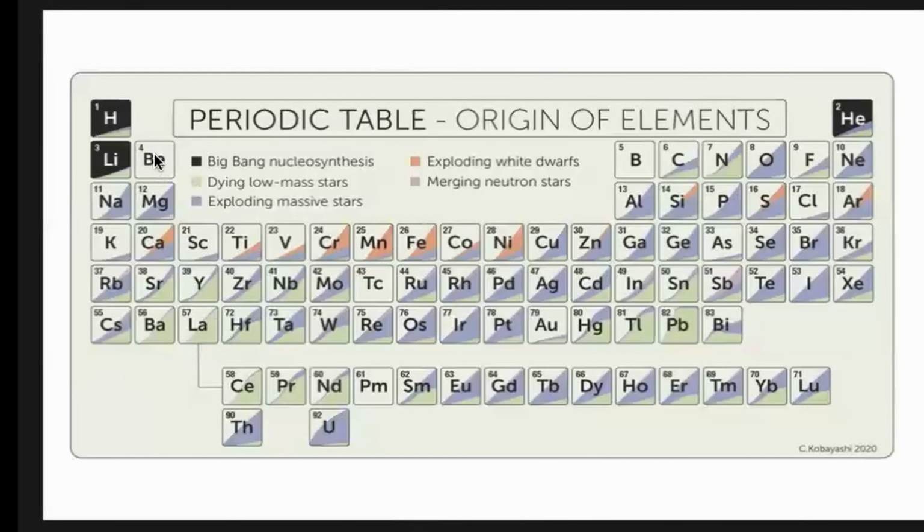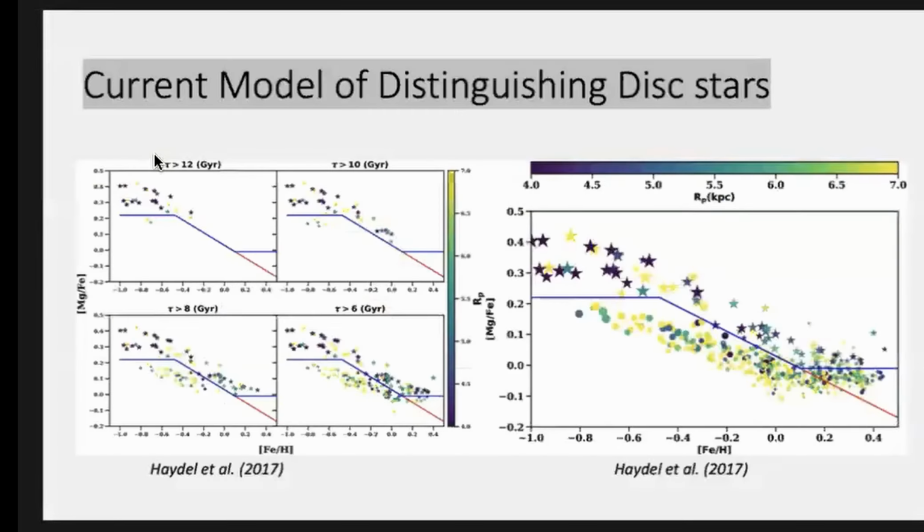Over here is also the periodic table, which I assume a lot of people have seen already. It shows us the range of elements present in our universe and where they are produced from. A particular element I want us to pay attention to in this plot is sodium, which is thought to be synthesized from the activities of explosive massive stars. But the current trend we see in sodium basically contradicts this existing knowledge, and we try to explain why that is so.